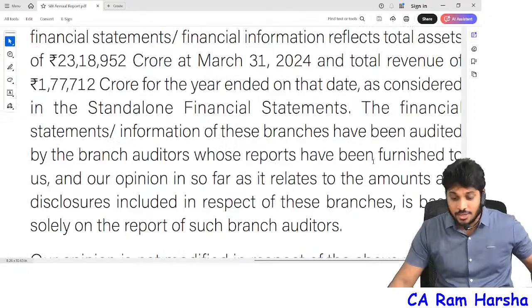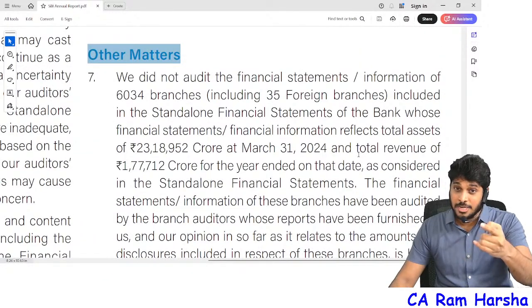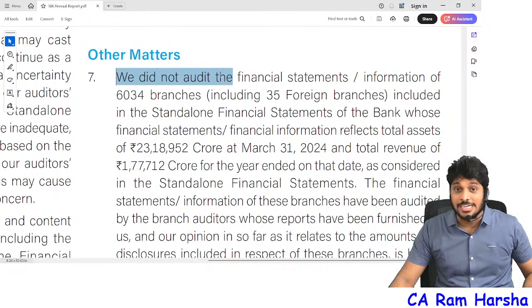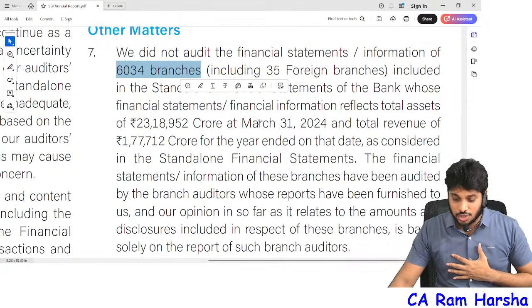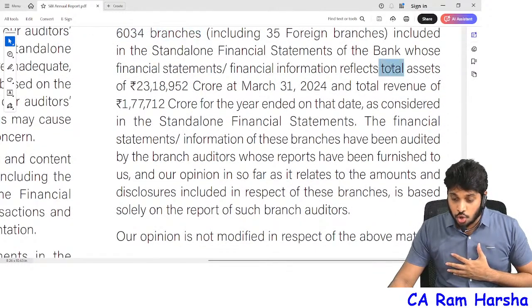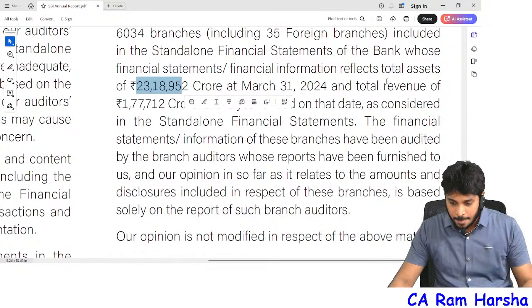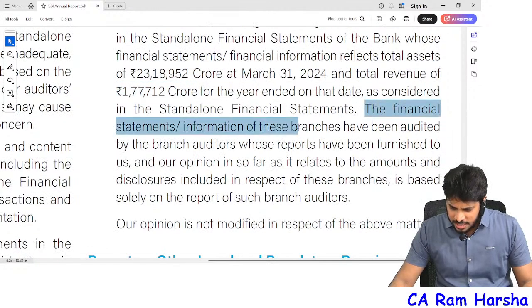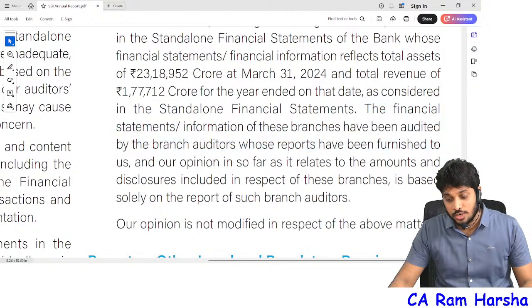What are they saying in the other matter paragraph? You see, this audit report is given by 12 joint auditors, meaning the principal auditor. The principal auditor is telling in the other matter paragraph, we did not audit. See the wordings. We did not audit financial statements of 6,000 branches, whose total assets are 23 lakh crore and whose revenue is 1.7 lakh crore. The financial statements of these branches have been audited by branch auditors, whose reports have been furnished to us,